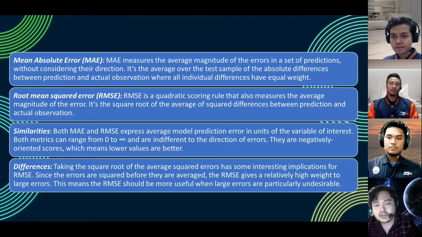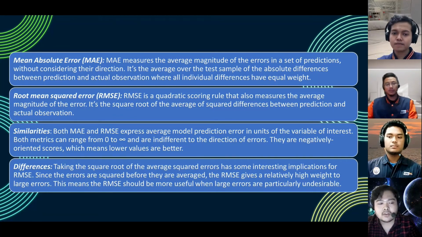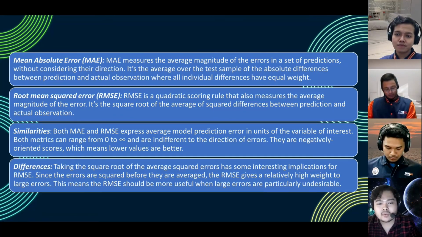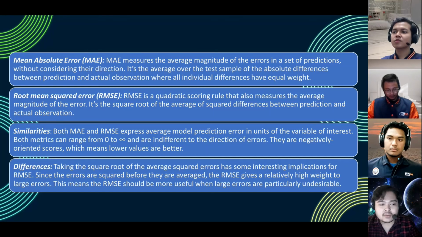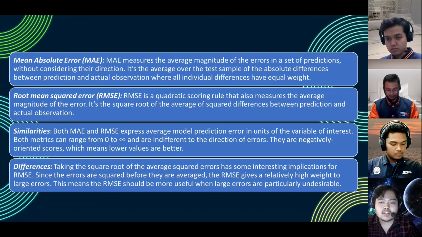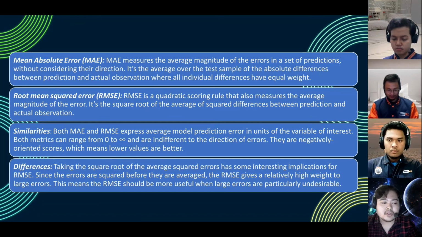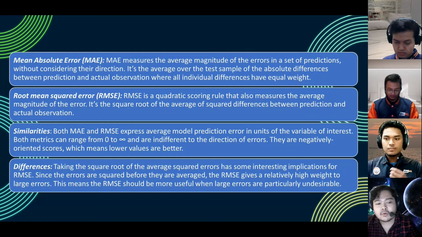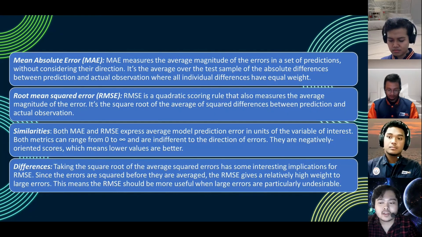RMSE is a quadratic scoring rule that also measures the average magnitude of the error. It's the square root of the average of squared differences between prediction and actual observation. The similarity between MAE and RMSE is that they both express average model prediction error in units of the variable of interest. Both metrics can range from 0 to infinity and are indifferent to the direction of errors. They are negatively oriented scores, which means lower values are better.